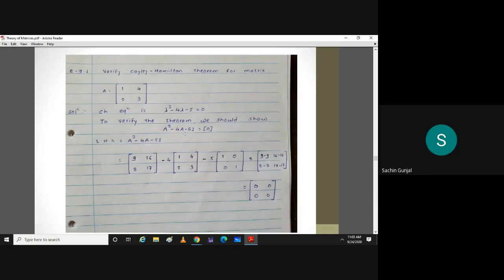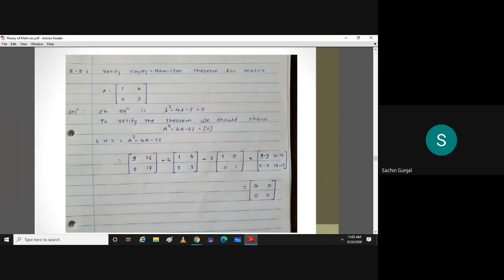Now wherever there is a square term, you replace it by 4A plus 5I. That means you keep on reducing it to the lower powers. Are you getting what I'm saying?